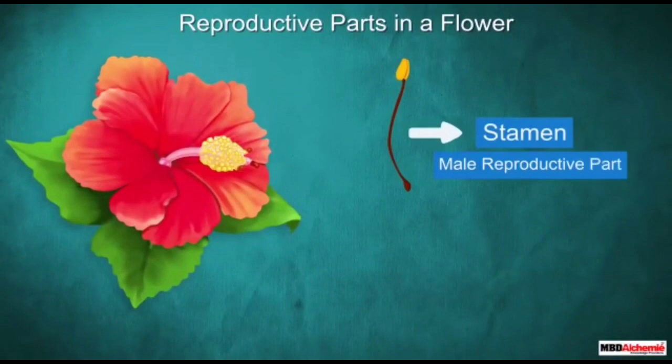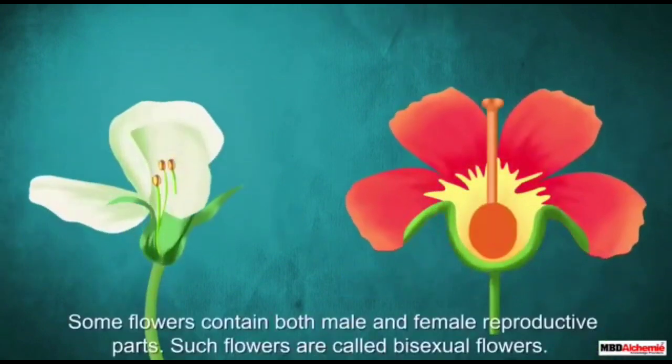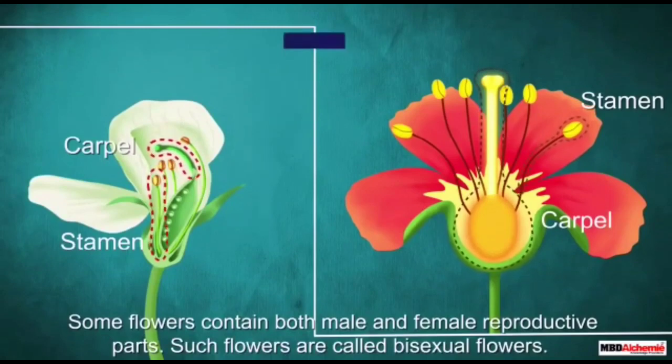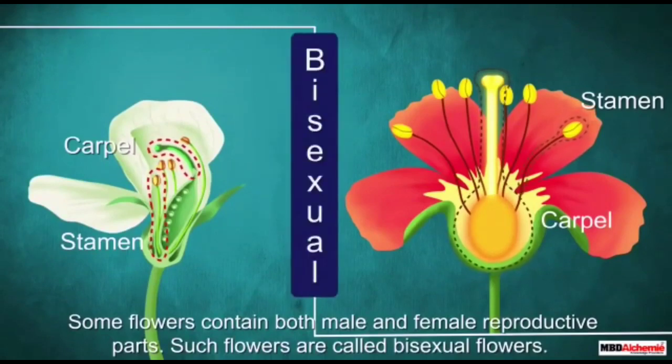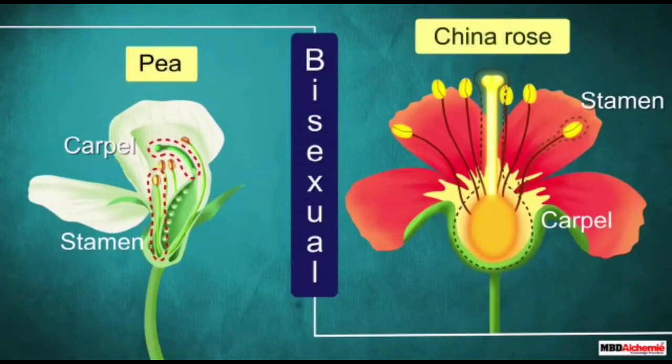The reproductive part of a flower is the stamen as the male reproductive part and the carpel as the female reproductive part. The flowers which have both stamen and carpel, meaning male and female parts, are known as bisexual flowers. For example, pea and China rose.